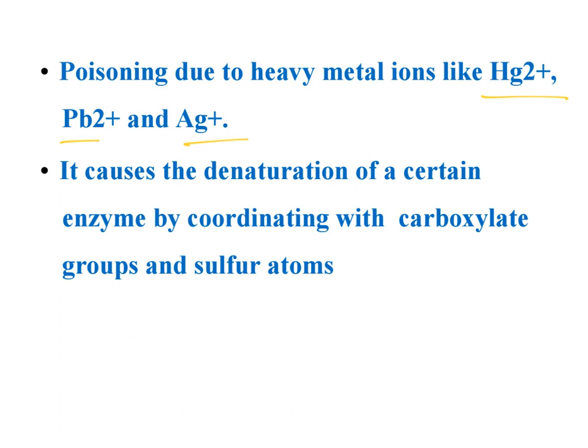Proteins have a carboxylate group or sulfur group which has electrons readily donated to this metal, which forms a complex, or it will bind to this protein. As a result of this heavy metal binding, the protein undergoes denaturation and loses its activity or biological activity. As a result, it will show adverse effects on humans. These are some of the examples we can see in the denaturation process.